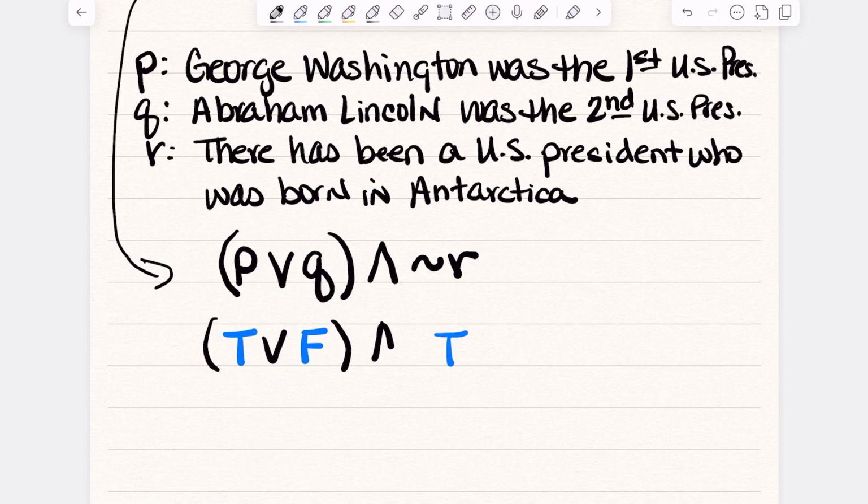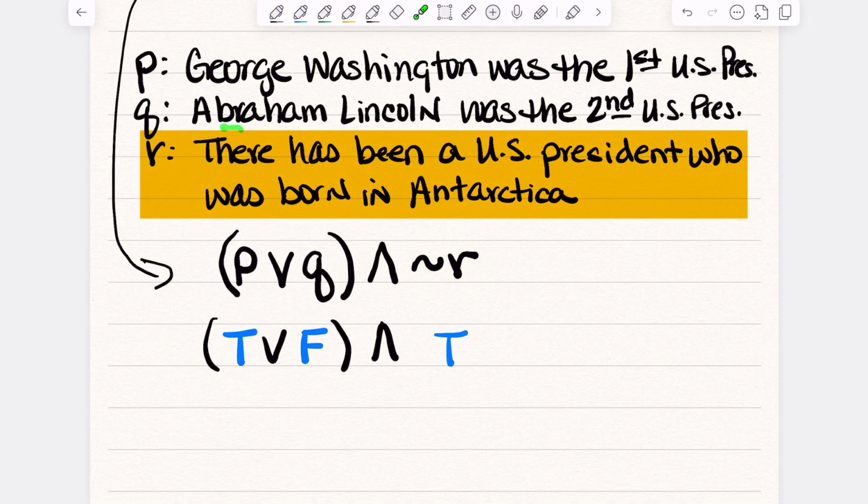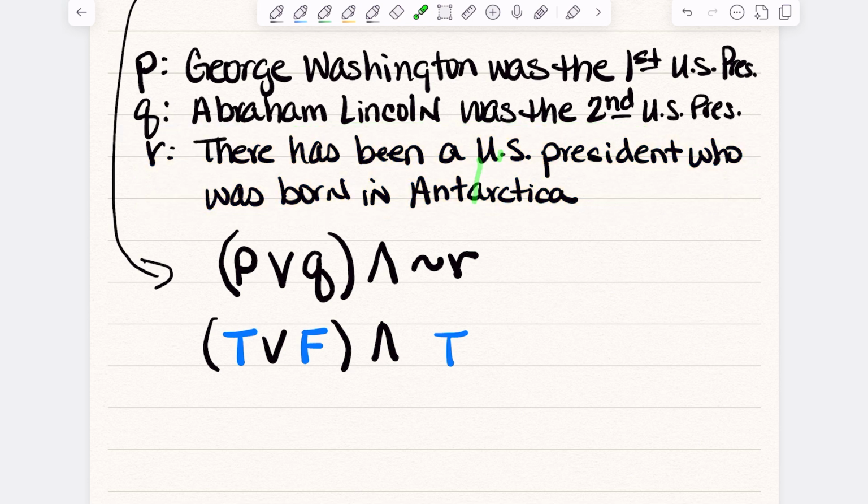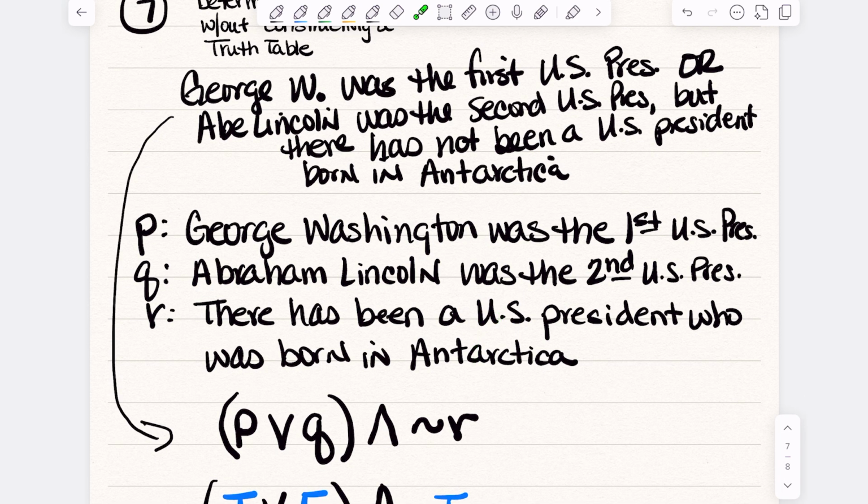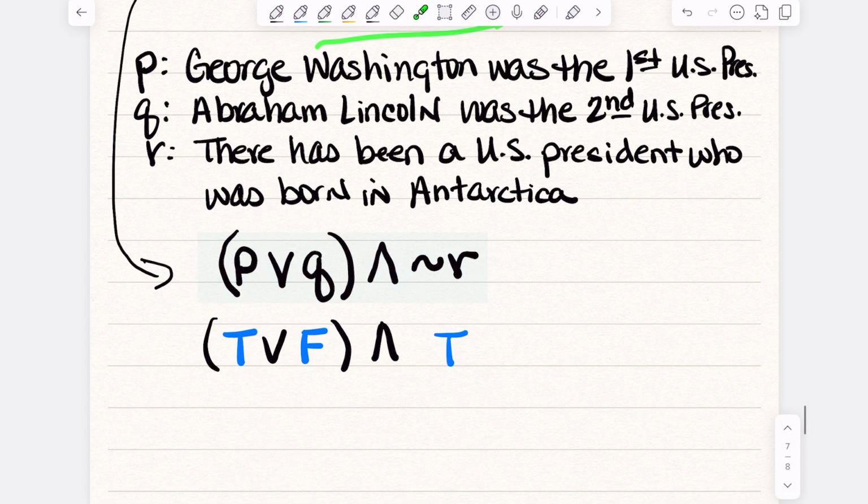Now, I know what you're probably thinking: oh, but this says not R. R says there has been a U.S. president who was born in Antarctica. This statement says there has not been one. So when you write this compound statement, it needs to match the sentence.